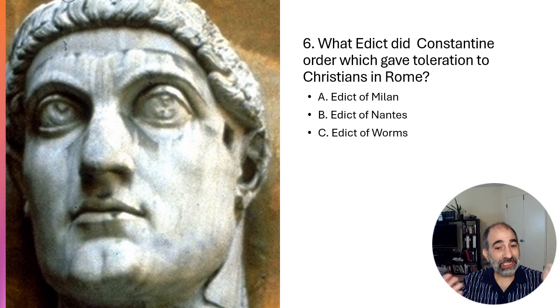All right, so six, what edict did Constantine order which gave tolerations to Christians in Rome? Was it the Edict of Milan, the Edict of Nantes, or the Edict of Worms? And I'm wondering if you would know that without a multiple choice, but the answer would be A, Edict of Milan. And this happened shortly after a big battle he fought, the Battle of Milvian Bridge. I have a video on this as well, pretty dramatic stuff. He wins this battle, and then eventually will become ruler of all of Rome.